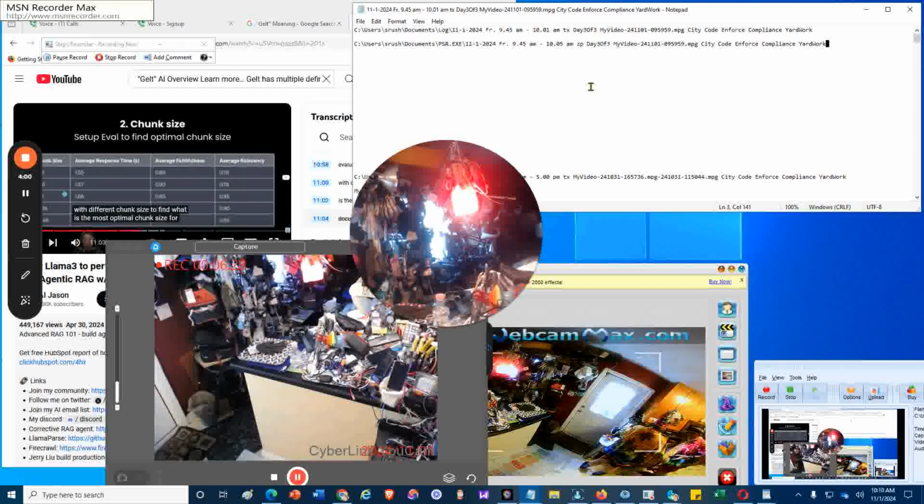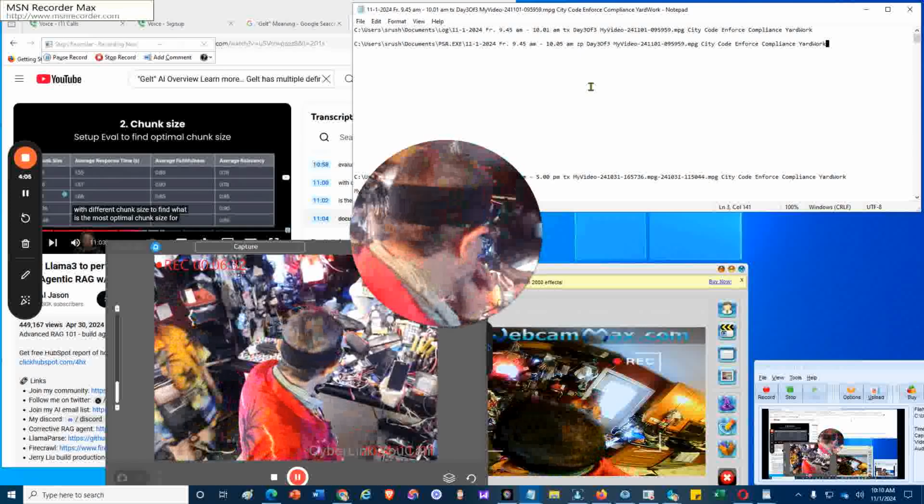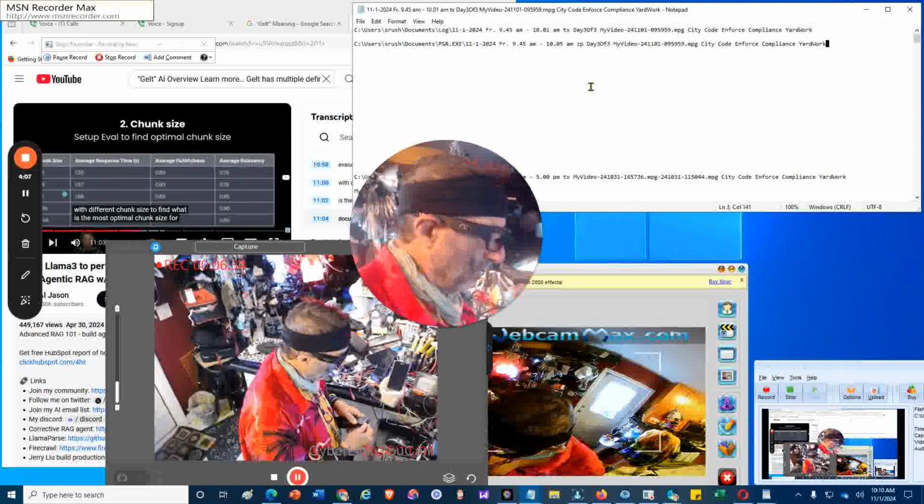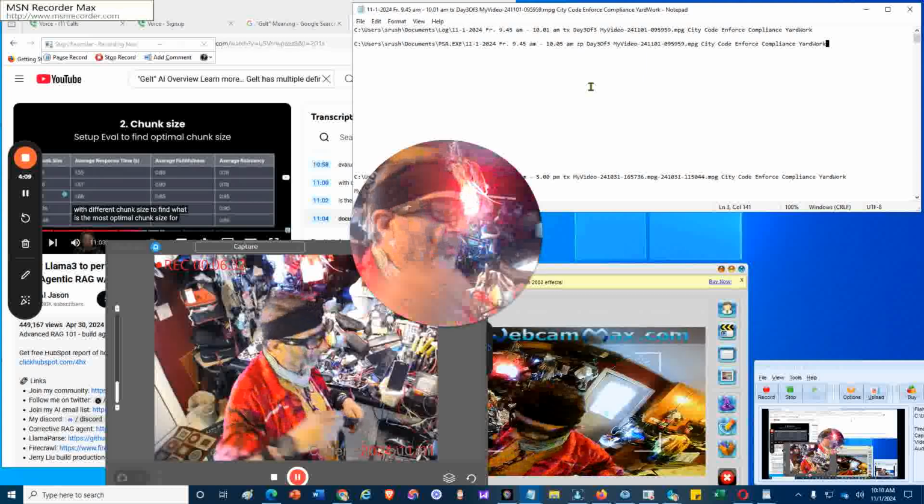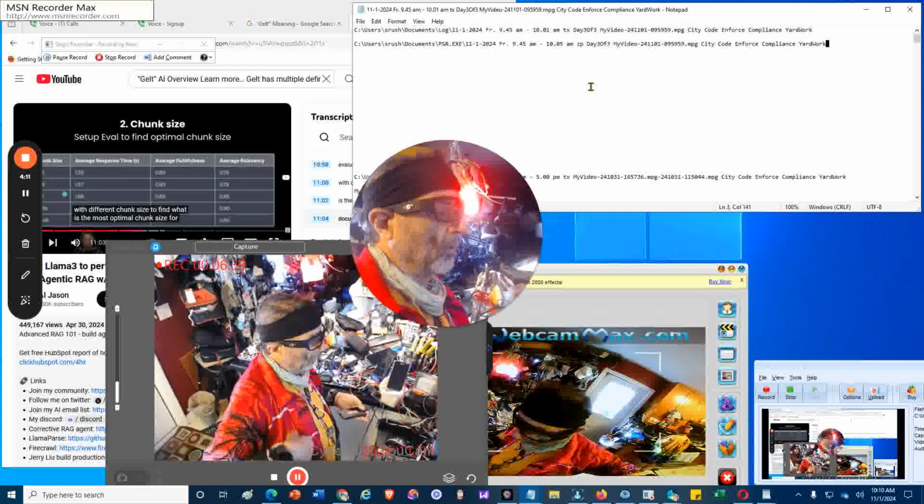Did you put one in? No. Which one should I put in? They're all red. Whichever one you can. Any one of them that has a retractable cable in it.